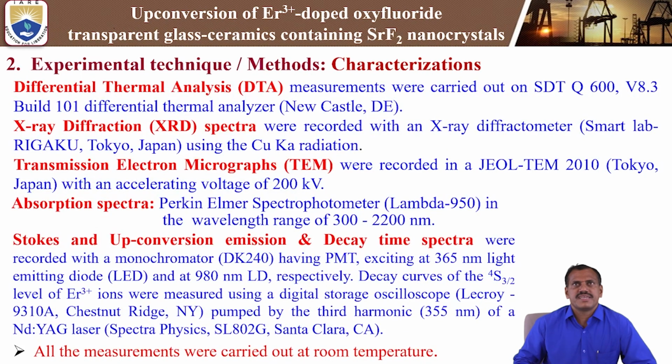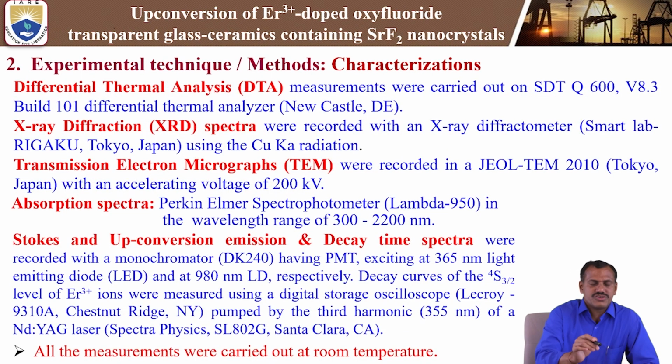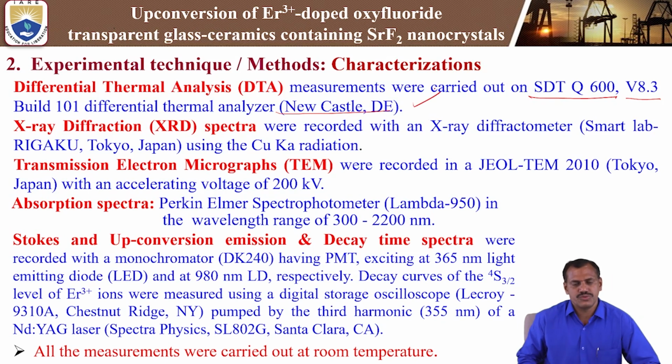So what are the experimental techniques and characterization methods? First, differential thermal analysis: DTA measurements are made using the STA 600 differential thermal analyzer, purchased from Newcastle.